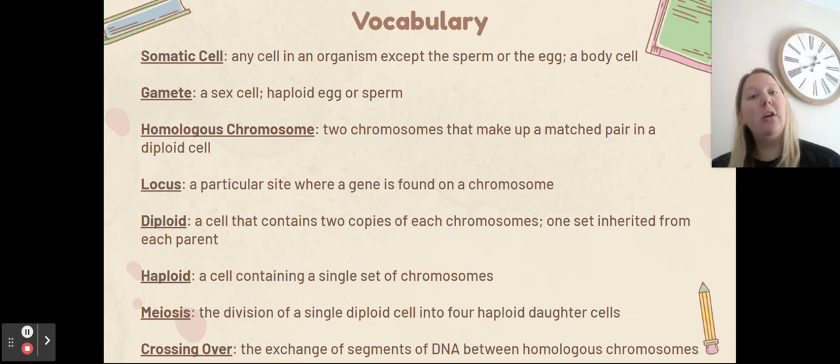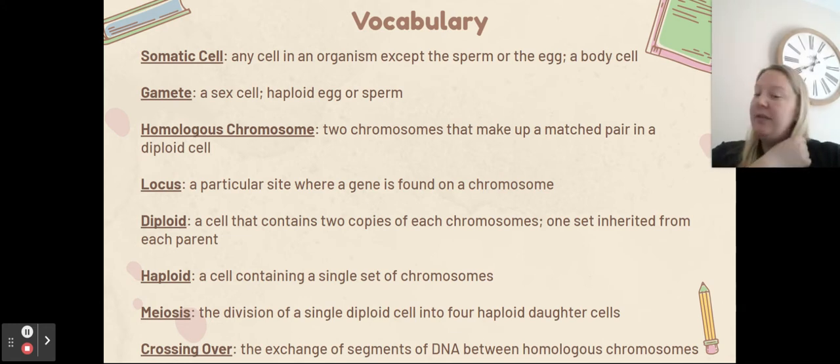So the genes for hair color or eye color or skin color are found at particular loci on a particular chromosome. Diploid is a cell that contains two copies of each chromosome. One set gets inherited from mom and one set gets inherited from dad. So one set from each parent. Haploid is a cell that only contains one set of chromosomes, often a mixture from both parents.